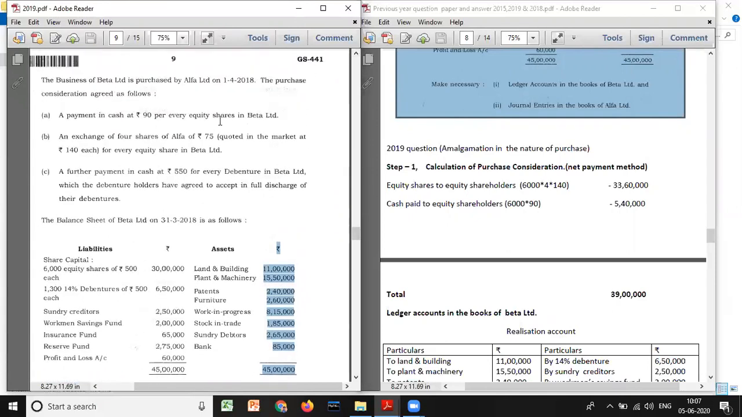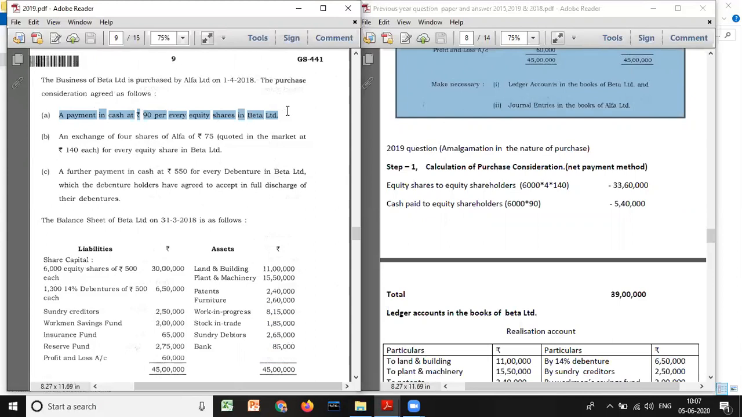For equity shareholders, the purchase consideration should be discharged only through equity shares. But here there is a payment in cash of rupees 90 per share. If the PC is discharged only by issue of equity shares, then that is a merger. But if PC is discharged apart from equity shares, if you're paying any cash or debenture, then it is not a merger. In this case, they are already making payment in cash. So it cannot be a merger, it will be a purchase method.